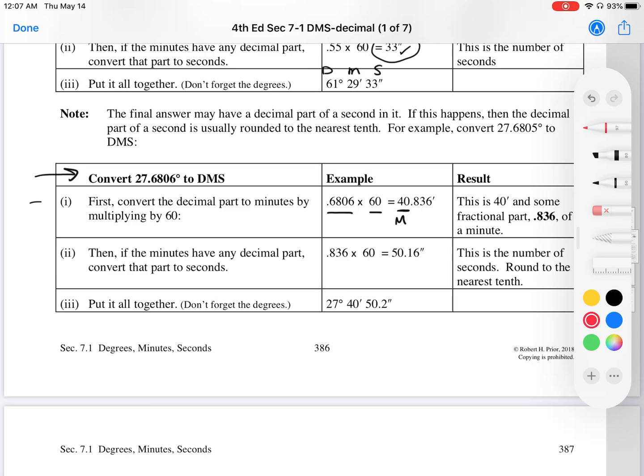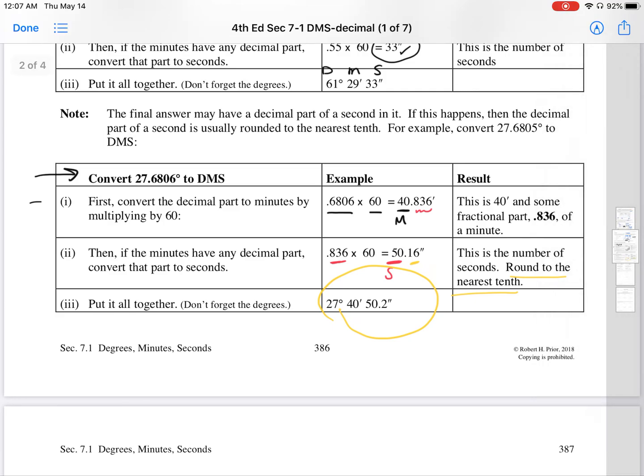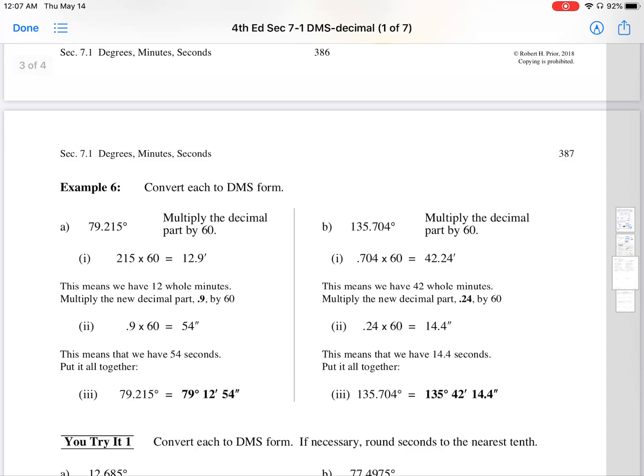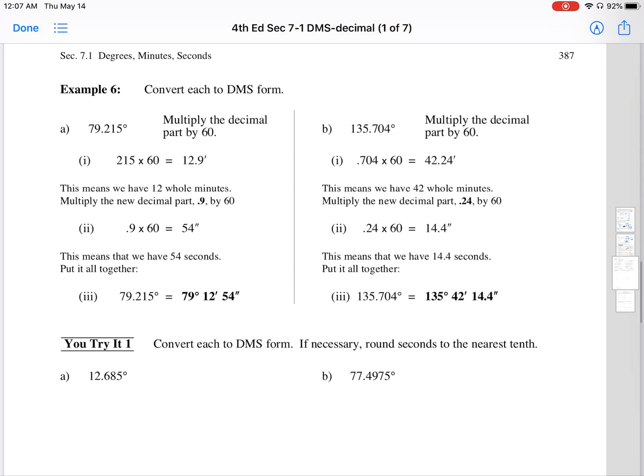We want to take our remainder and multiply it by 60. So we have 0.836, multiply it by 60, and here we get our next level down, which is your seconds. What about those decimals? We keep it. We can go ahead and round to the nearest tenth. And so our final answer would be 27 degrees, 40 minutes, and 50.2 seconds. Here's an example. All we're doing is multiplying by 60 each time.